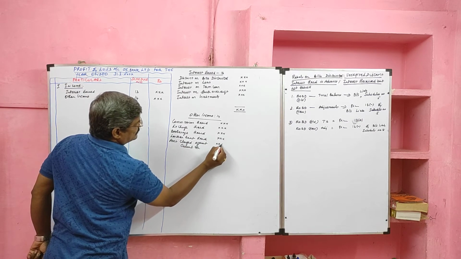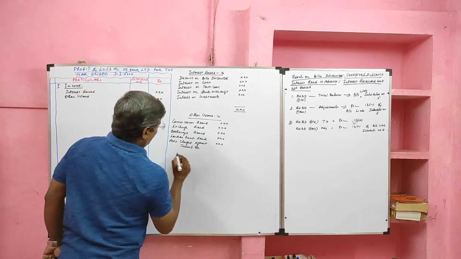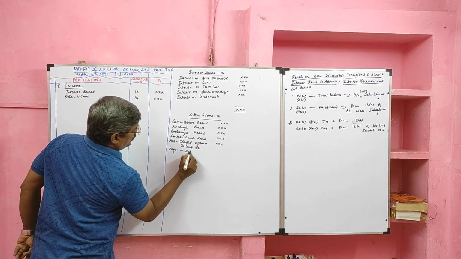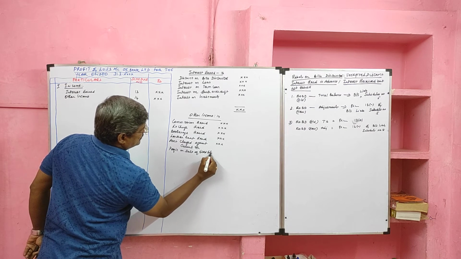Then profit on sale of fixed assets, profit on sale of fixed asset.